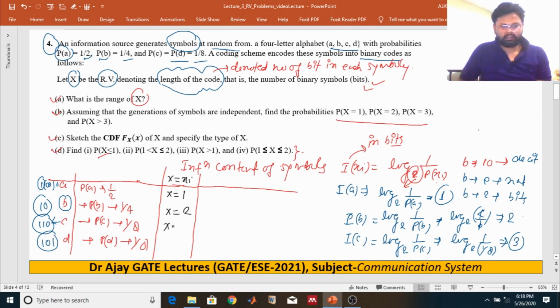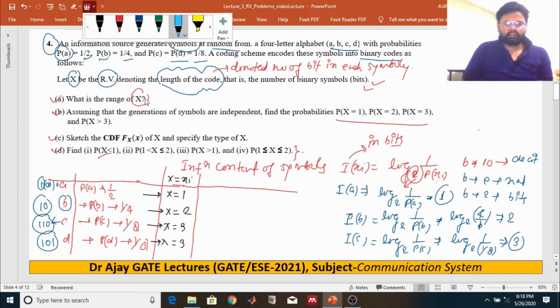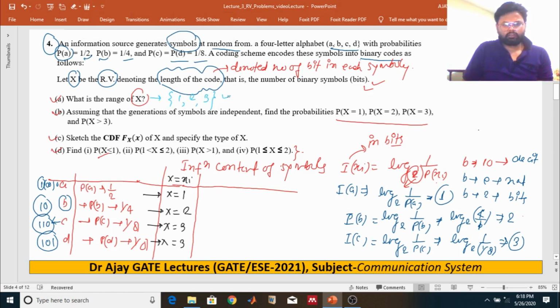So we can say that this one is also 3 bits. These are the random variable as we have defined. So the range of this random variable is 1, 2, 3, right? So what is the corresponding probability that we already know about?